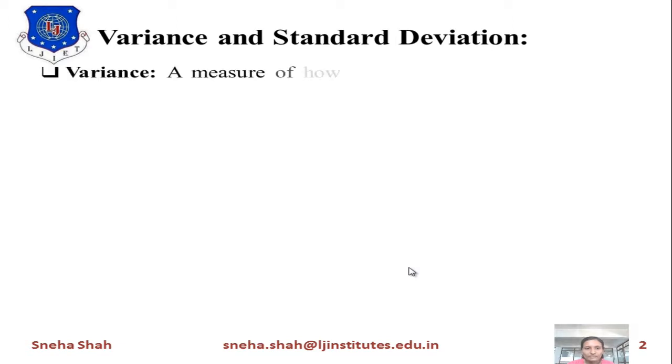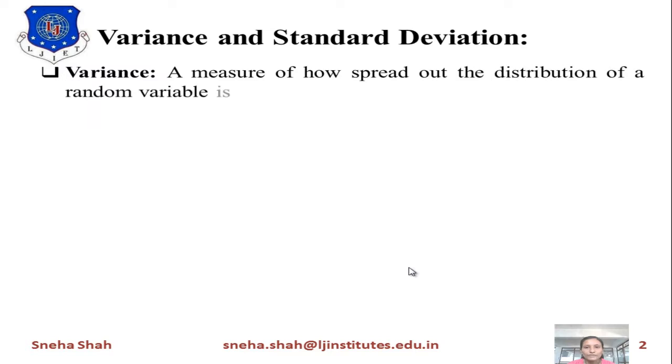The definition of variance: a measure of how spread out the distribution of a random variable is known as variance. So if the distribution of a random variable is more spread out, then it is considered high variance, and if it is less spread out, then it is low variance. Now, the equation of variance: variance of X equals the expected value E of (X minus mu) whole square. In this, mu means the mean value of this random variable.